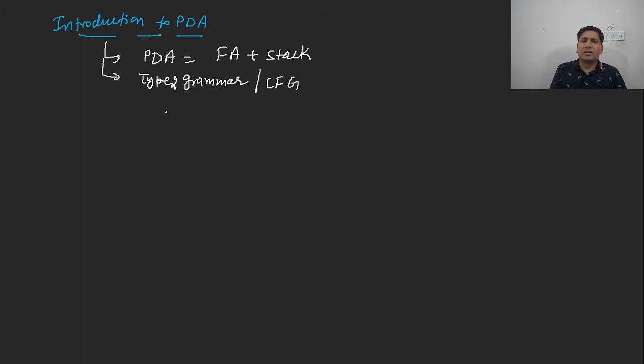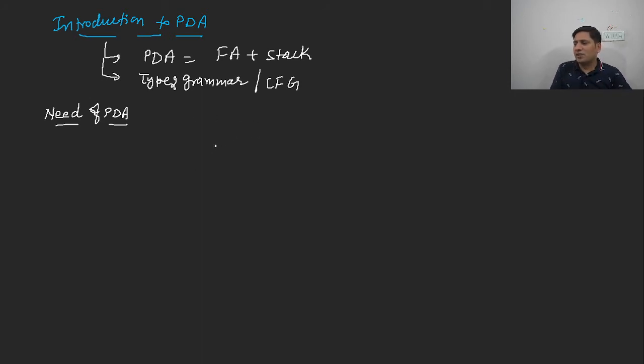Now let us understand it in more detail: the need of PDA. There are some limitations of finite automata. Finite automata accept strings of finite length and it has a finite number of states. It cannot accept some of the infinite languages.